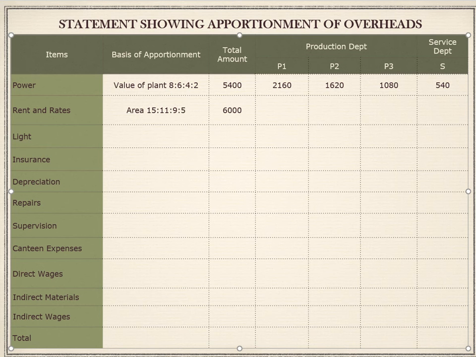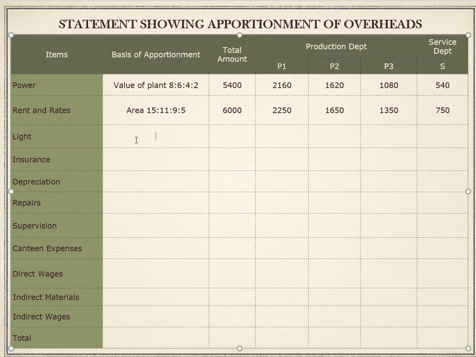If we add this up, we will get 40. So 6,000 divided by 40, we will get 150. 150 into 15 is 2,250. 150 into 11 is 1,650. And 150 into 9 is 1,350. And 150 into 5 is 750. So this is the apportionment of rent and rates.